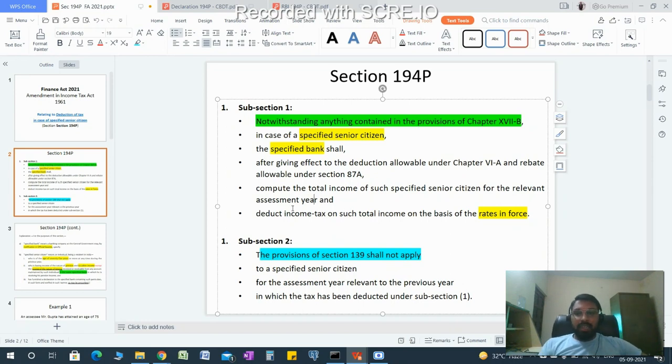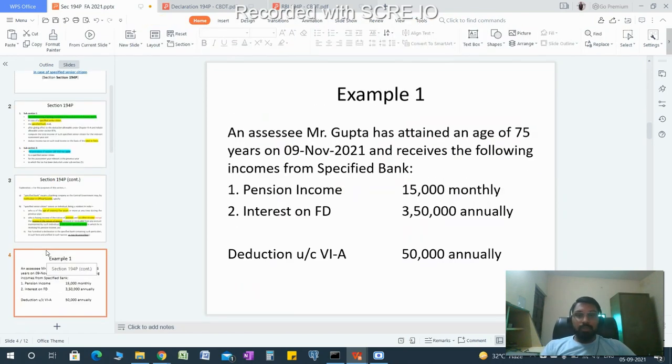So to understand this, I have prepared some examples. Let's do some examples and see the conclusion of this. Example 1. An assessee, Mr. Gupta, has attained an age of 75 years on 9th November 2021. It means this section 194P was introduced in the Finance Act 2021, so it is relevant for previous year 21-22 or assessment year 2022-23. So it is relevant for this, and he is a specified senior citizen.